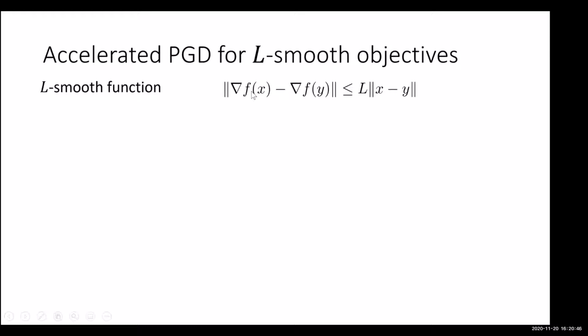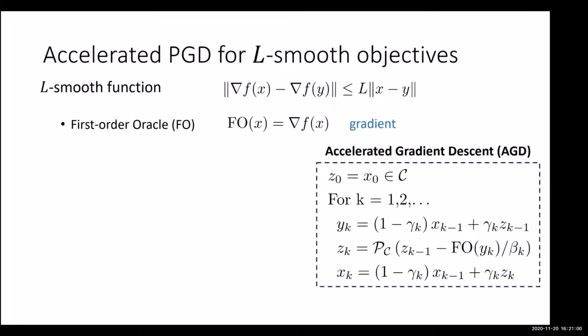And if you have an L smooth and convex function, and again you're in the black box setting where you can access the first order information, meaning that you give an x and then you get a gradient at that point, right? Then there is the accelerated gradient descent algorithm, which I'll go through here. Right. So there is an accelerated gradient descent algorithm which gets a better convergence rate in terms of epsilon dependence. And the accelerated gradient descent algorithm does the following.